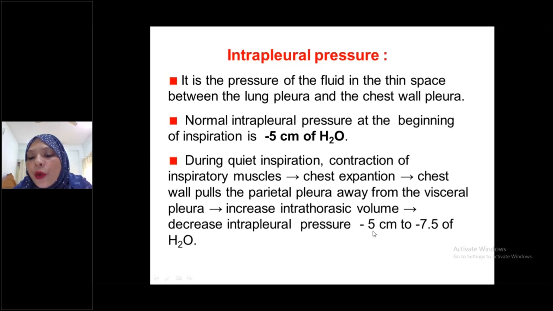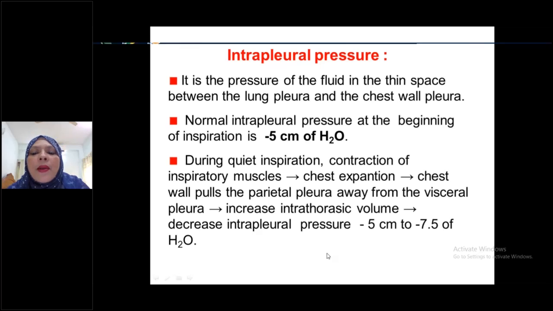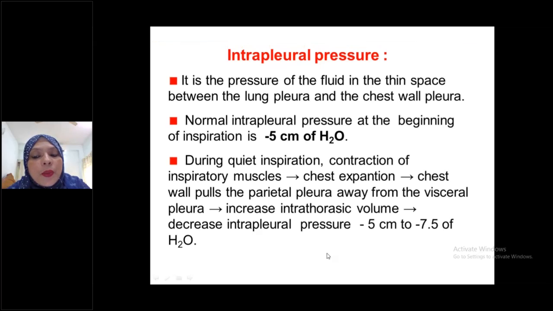That is, from -5 centimeter to -7.5 centimeter of water. It goes in a more negative direction because you have to draw air within the lungs, so you have to create more negativity.